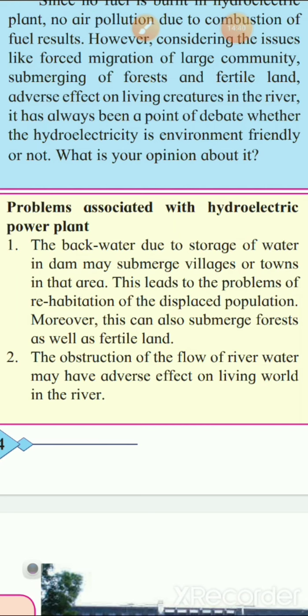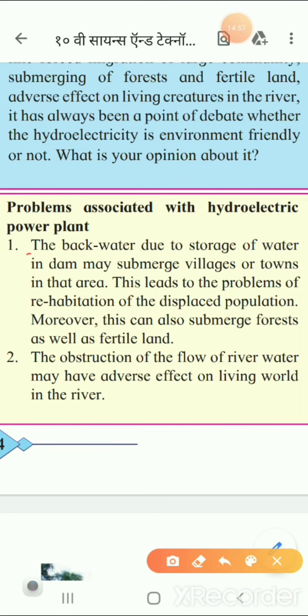Now what problems are associated with the hydroelectric power plant? First is that the backwater due to the storage of water in the dam may submerge villages or towns in that area. So this is the first point, children, that you have to see, that there will be backflow.